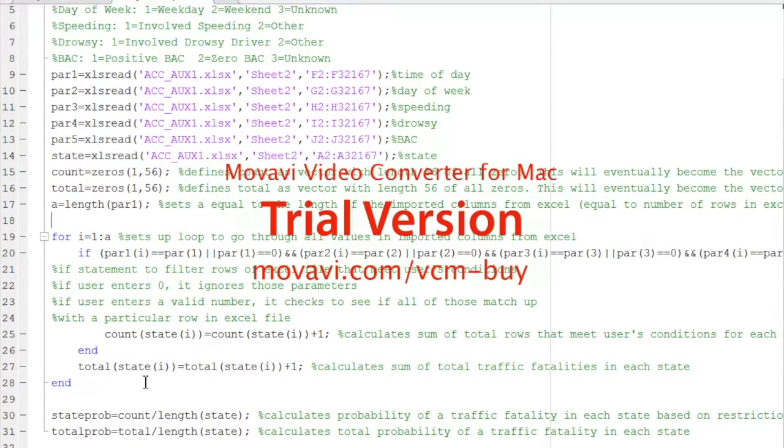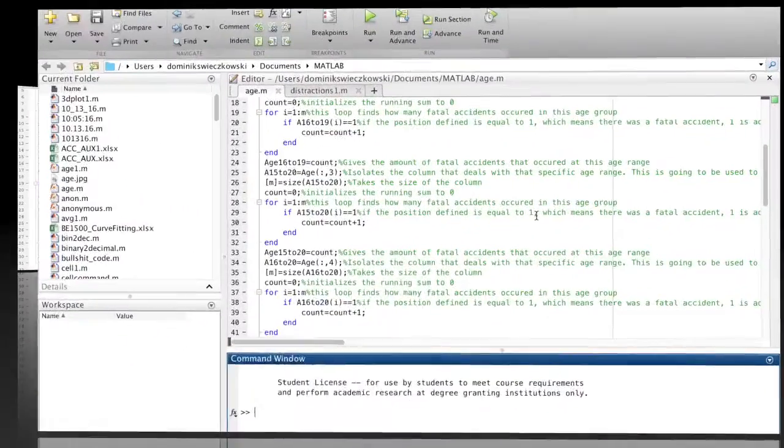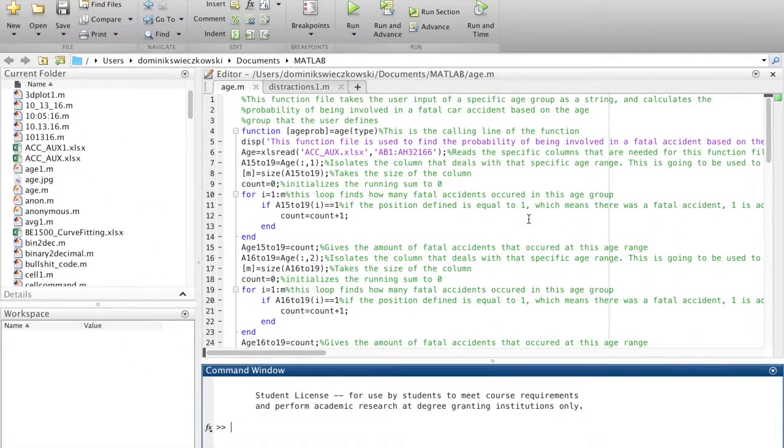At the end, it divides each element in the vector by the total number of fatalities to get the probability of a traffic fatality in each state based on the restrictions set by the user, which is state prob, and also the total probability of a traffic fatality in general, which is total prob. Part of the Excel file.